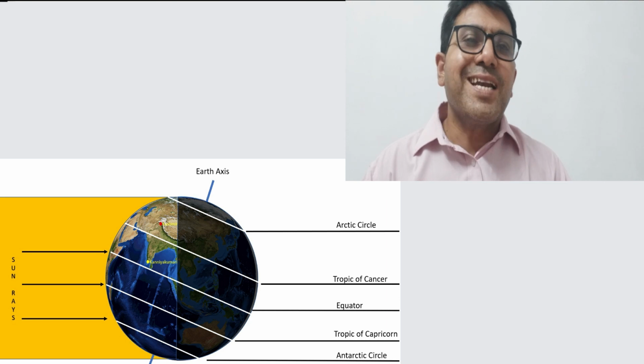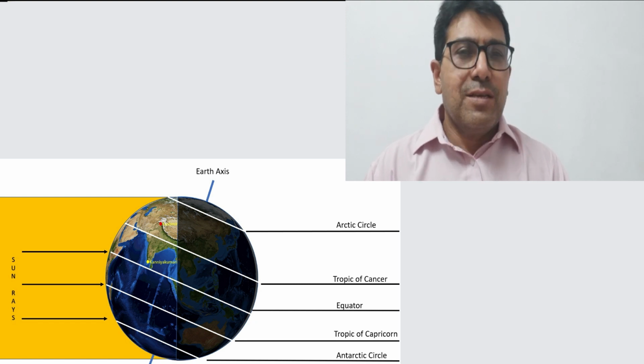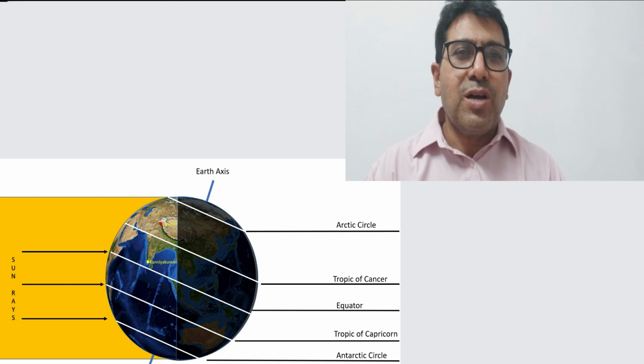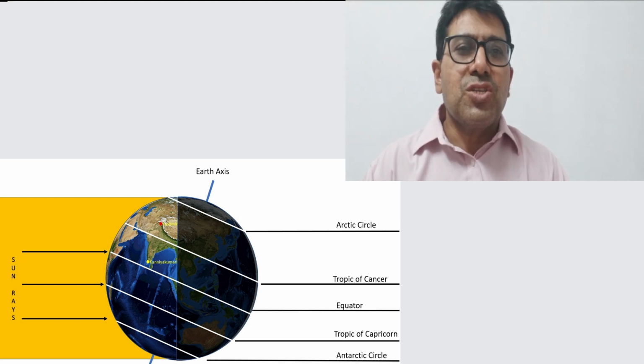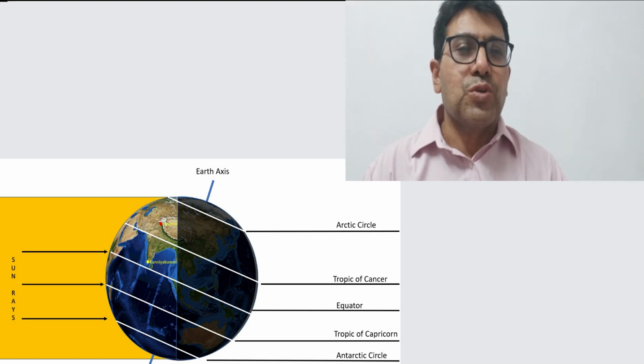Children, we have discussed why there is a difference in the duration of sunrise and sunset on different longitudes. With this, there is one more thing we need to understand: on different latitudes there is a difference in the duration of day and night. You are aware of it, or many times you have heard that there are 6 months of day and 6 months of night on the poles.